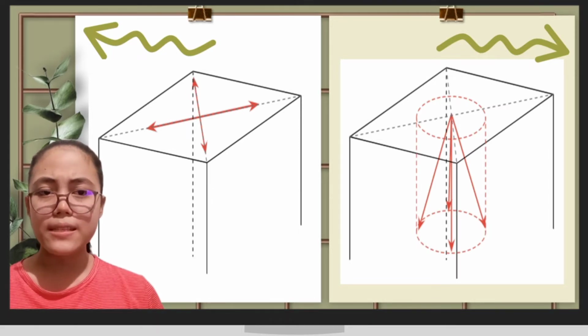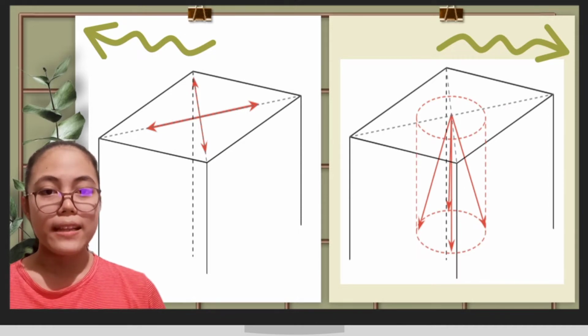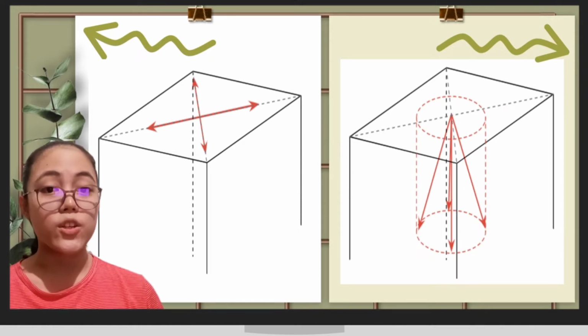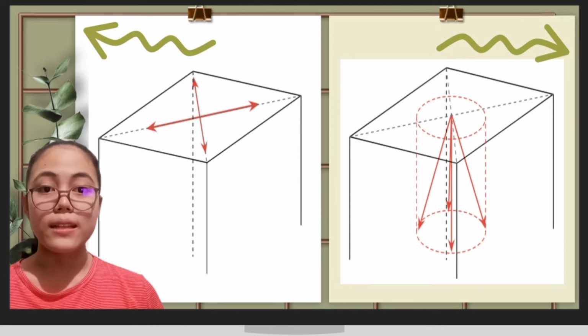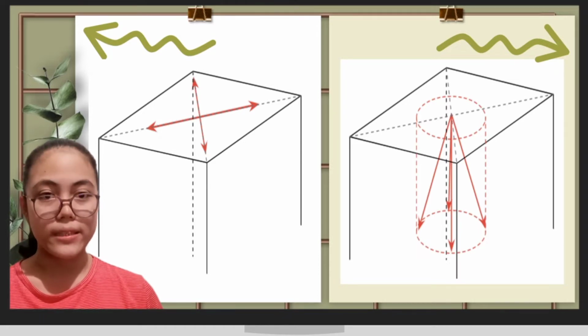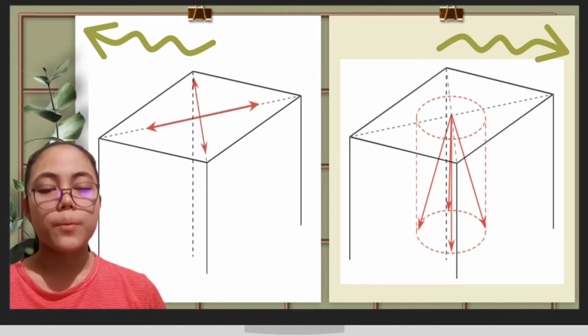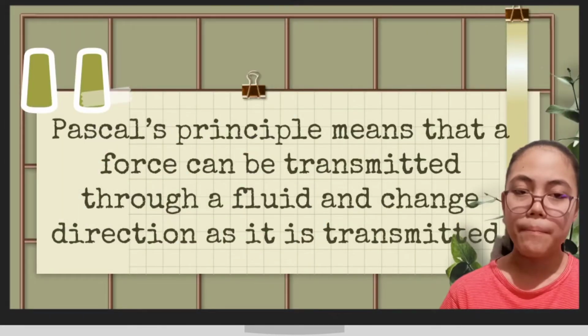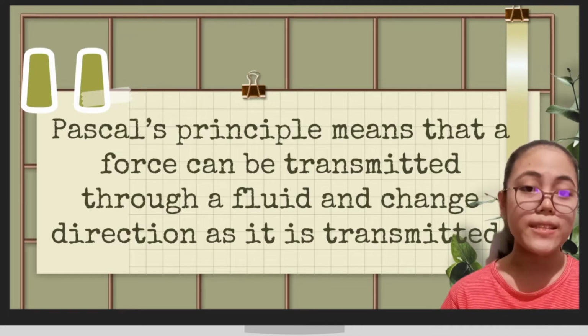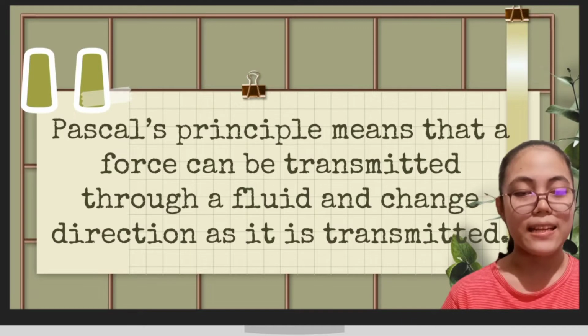We can see from this that there must be a force acting on each side of the container. This tells us that there will be an increase in pressure on each side of the container. This includes the lid, as the top surface of the water will exert a force upward on the lid. Therefore, the pressure exerted on the base of the cube, its vertical sides, and its lid is increased. Pascal's principle means that a force can be transmitted through a fluid and change direction as it is transmitted.